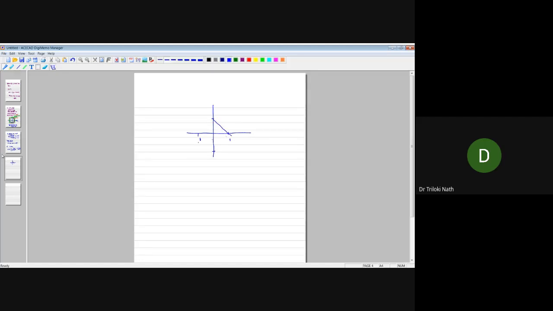And if x1 and x2 are both negative, then the product is bigger than or equal to 0, so the diagram will be like this. And for x1 x2 less than or equal to 0, this is the quadrant and this is the quadrant. Then you need to draw the circular portion here, and here also. So this is actually the part of the circle.